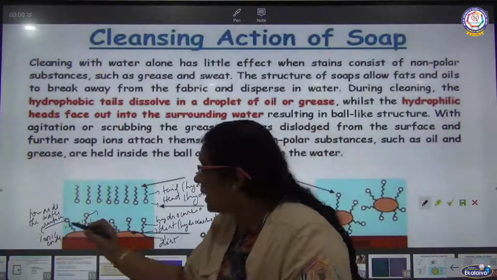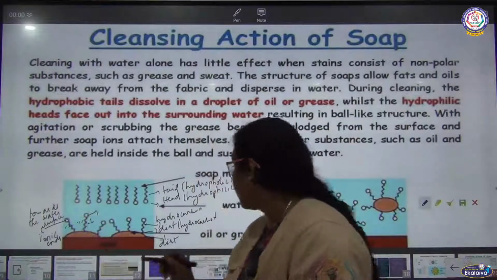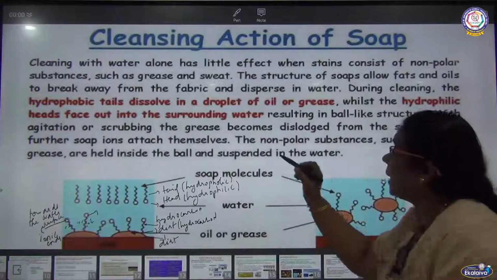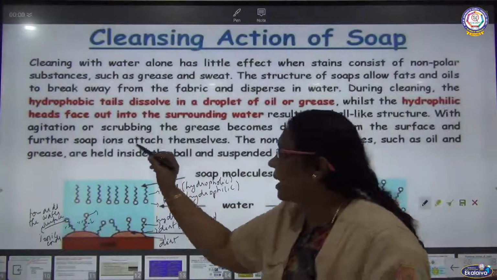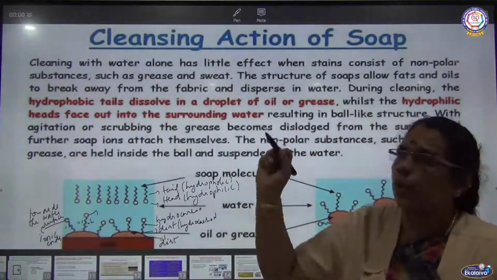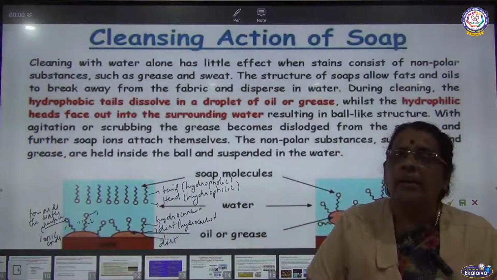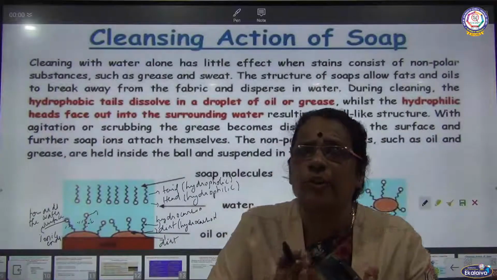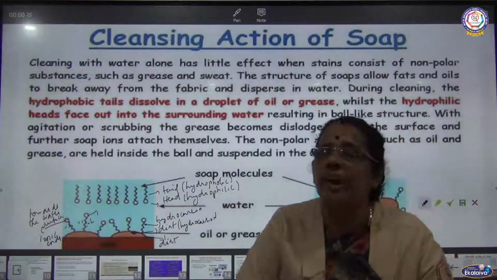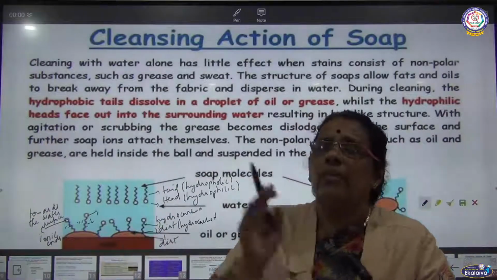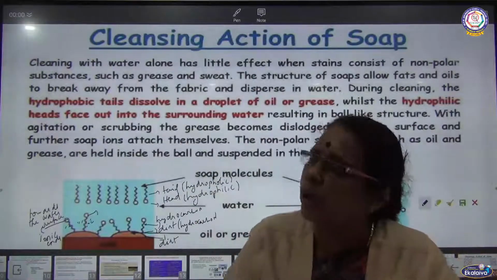That's why you can see these ball-like structures, which are hydrophilic in nature, are very close to the water surface. And what is happening here? When soap is dissolved in water, we get micelle formation with two different ends: the hydrophilic end closer to the surface of water, and the hydrophobic end away from the surface of water. Here we have oily or greasy dirt, which is nothing but hydrocarbon.